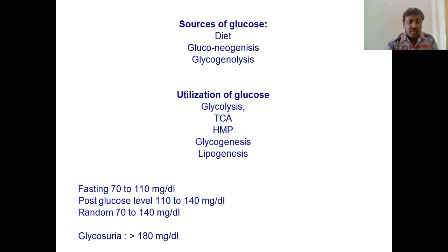The glucose present in urine is called glycosuria. Here, we can term it glycosuria when the blood glucose level is more than 180 mg per deciliter and glucose appears in urine.